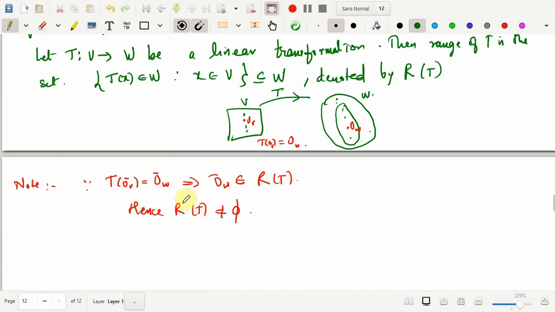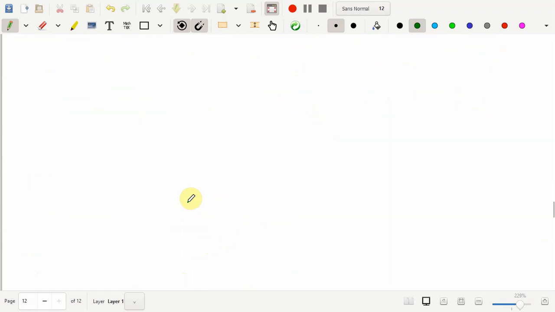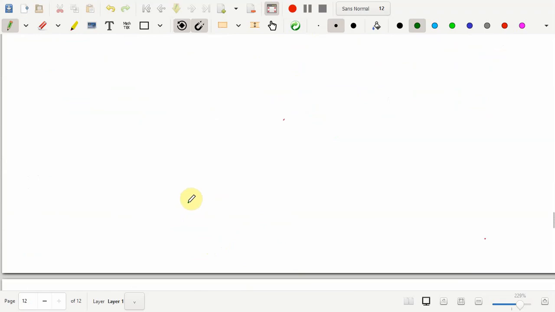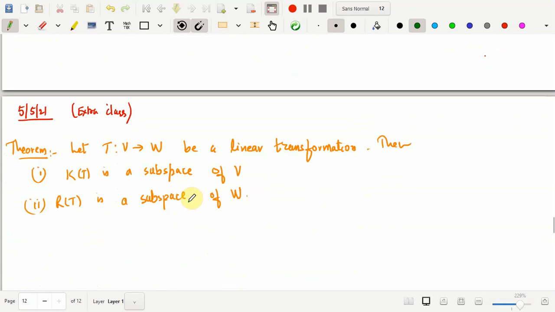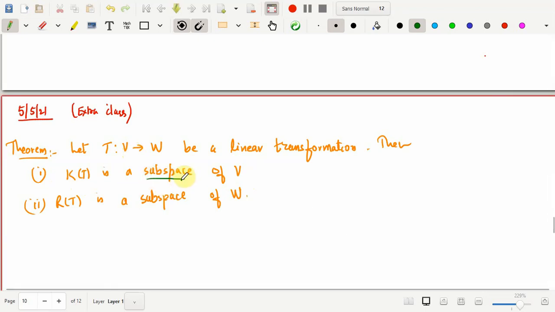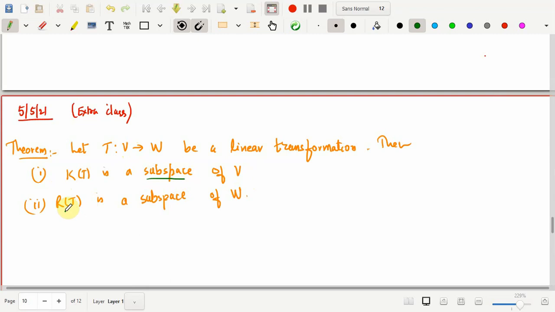Now we will discuss a couple of properties of this kernel of T and range of T in the form of a theorem. If you are given a linear transformation, then its kernel, which is a subset of V, is not just a subset; it's a subspace of V. That's what we will be proving. The range of T, which is a subset of W, is not just a subset; it's a subspace of W.